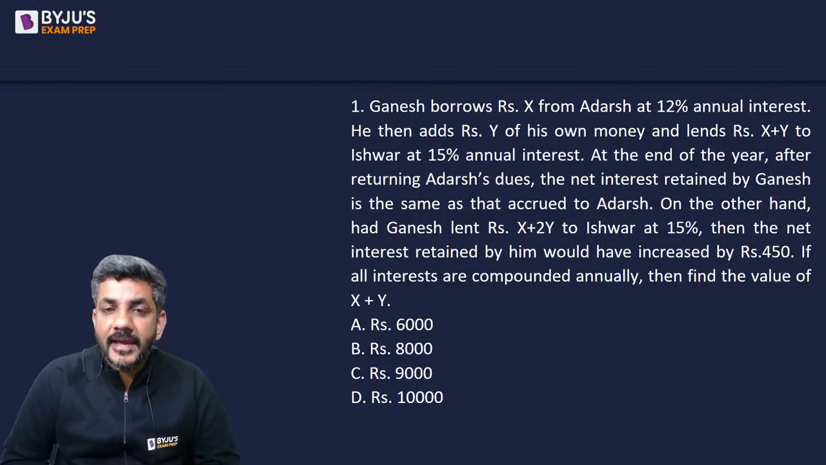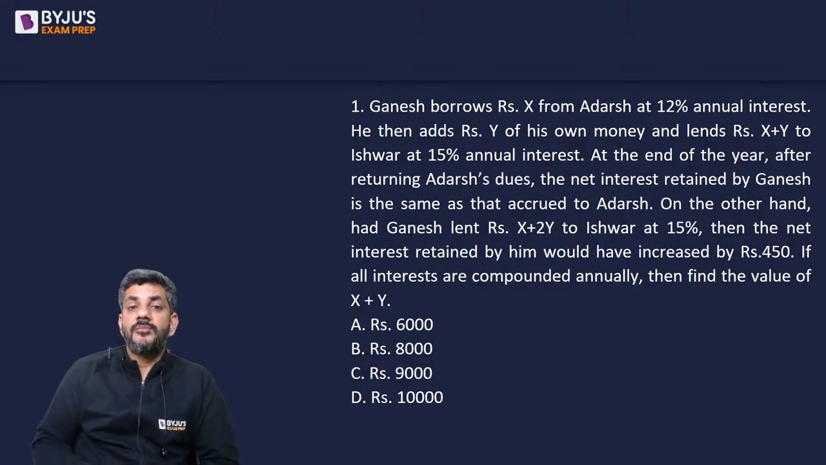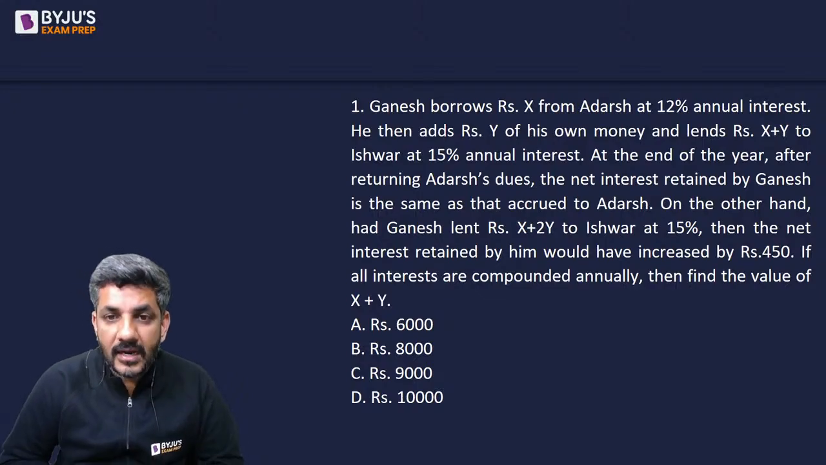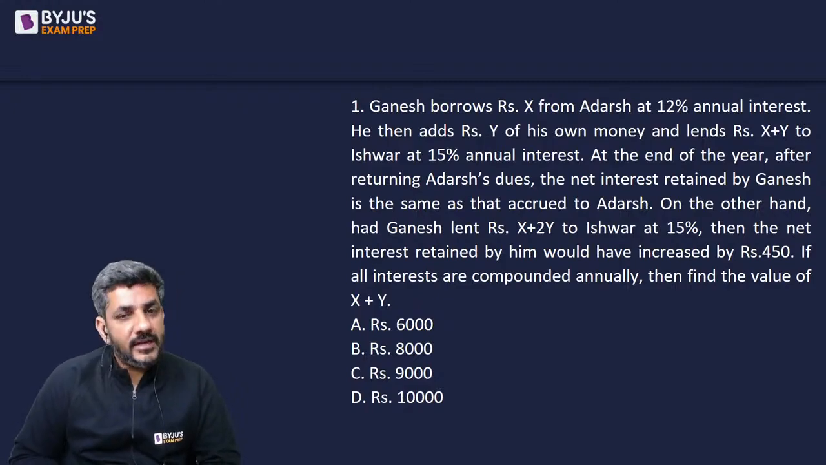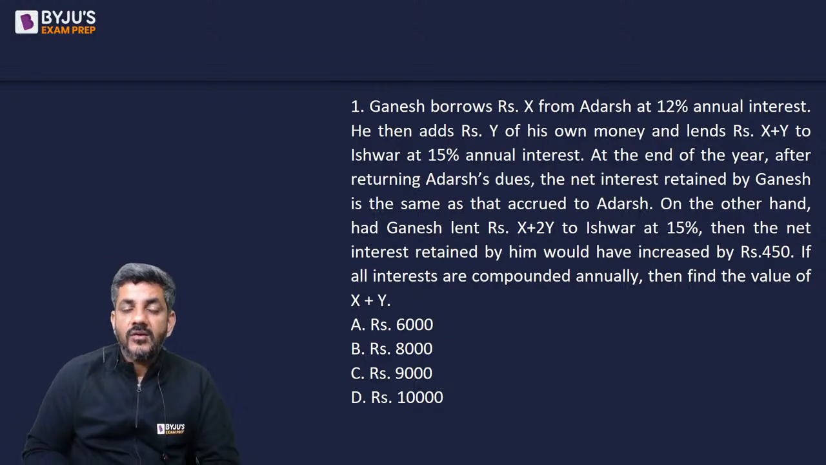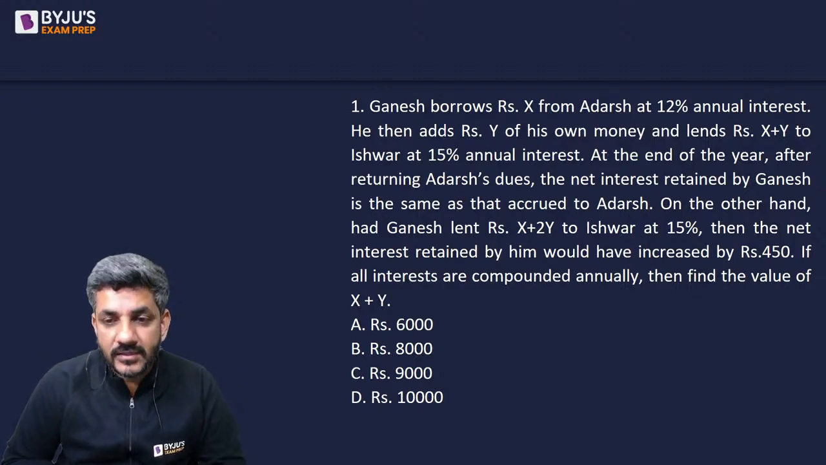Ganesh borrows rupees X from Adarsh at 12% annual interest. He then adds rupees Y of his own money and lends rupees X plus Y to Ishwar at 15% annual interest. At the end of the year, after returning Adarsh's dues, the net interest retained by Ganesh is the same as that accrued to Adarsh.